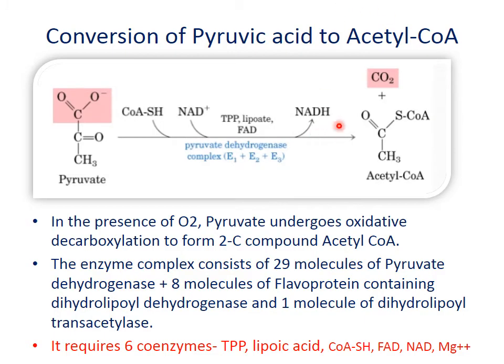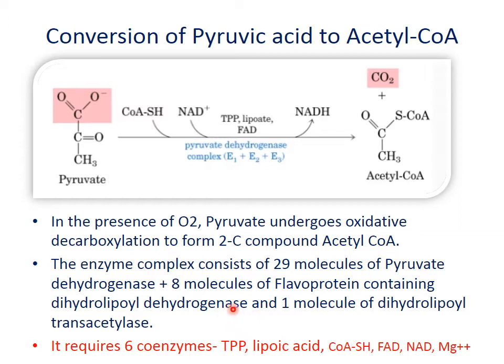Now this pyruvic acid is converted into acetyl coenzyme A in the presence of the pyruvate dehydrogenase complex. This pyruvate dehydrogenase is an enzyme complex which contains 29 molecules of pyruvate dehydrogenase, 8 molecules of flavoprotein containing dihydrolipoyl dehydrogenase, and also 1 molecule of dihydrolipoyl transacetylase.